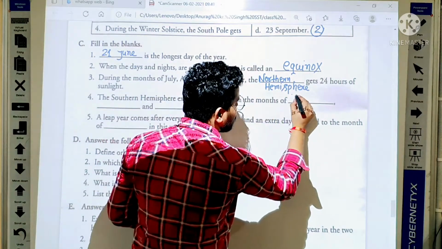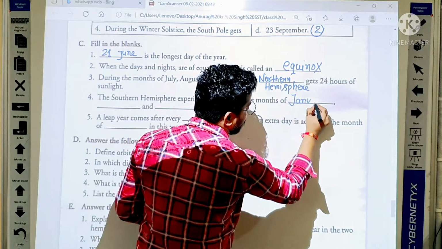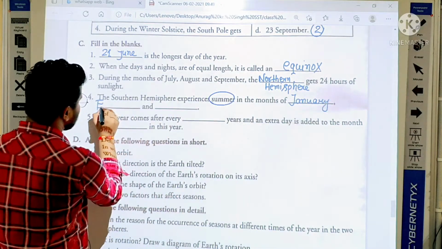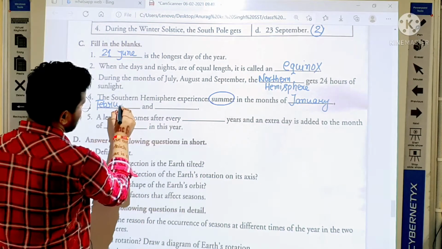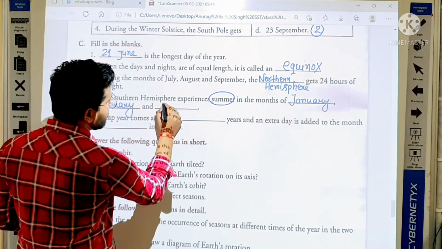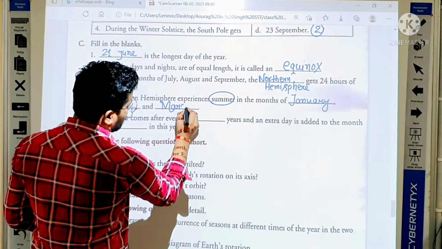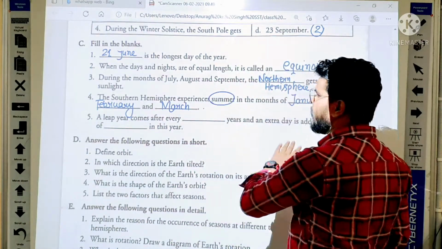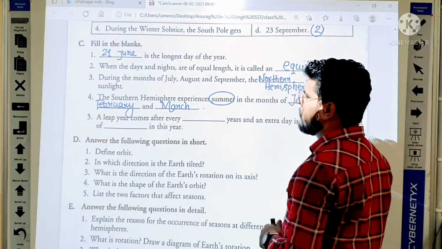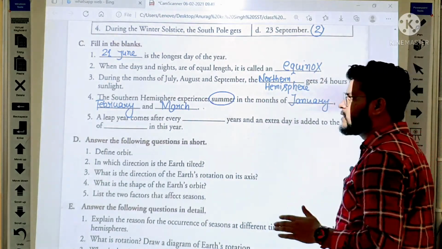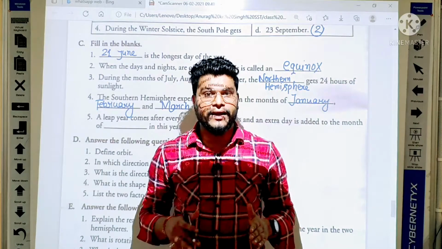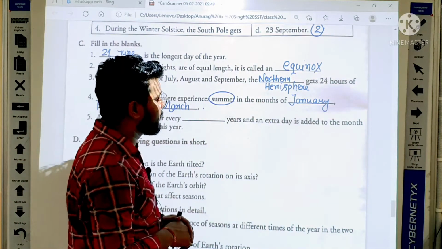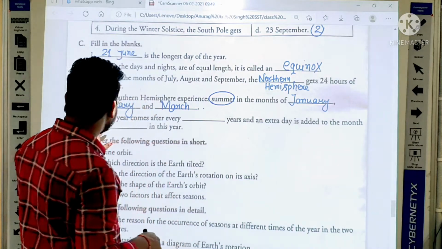So here the answer is January, okay students, February, okay, and then after, March. Is it clear? So January, February and March, this is the month in which the southern hemisphere experiences what? Summer. After this, come on the fifth one.